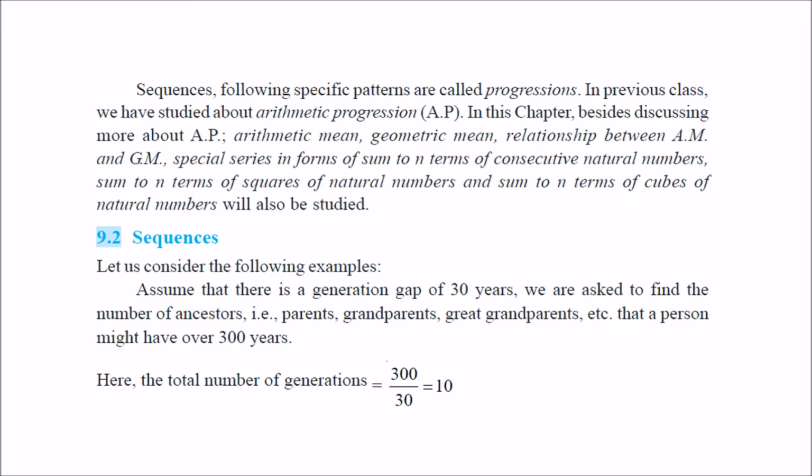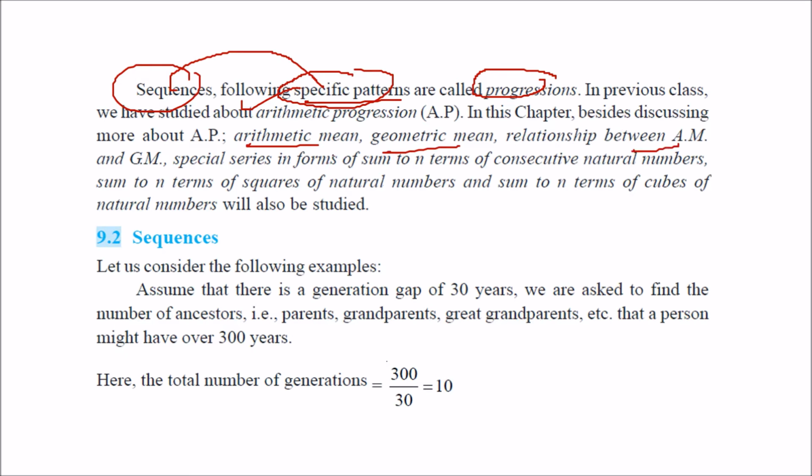So sequences follow patterns. Those sequences which follow patterns are known as progressions. We have already seen in the previous classes the AP, that is the arithmetic progression, and here we are going to talk about arithmetic mean, geometric mean, the relationship between AM and GM, and some special series: sum of n consecutive natural numbers, sum of n terms of squares of natural numbers, and cubes.